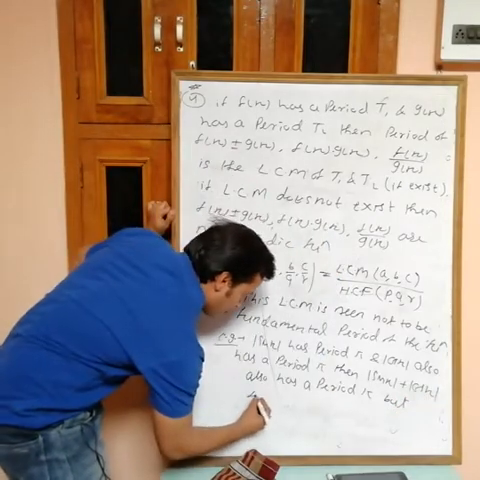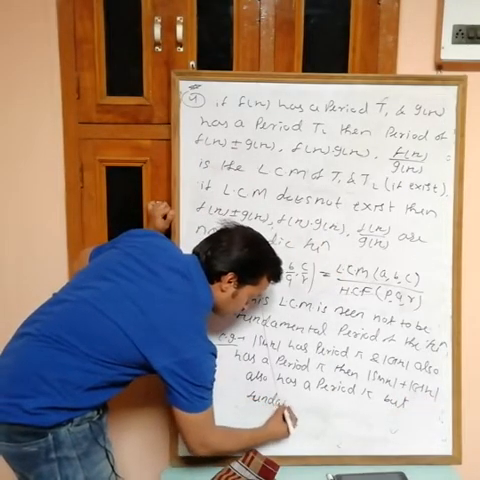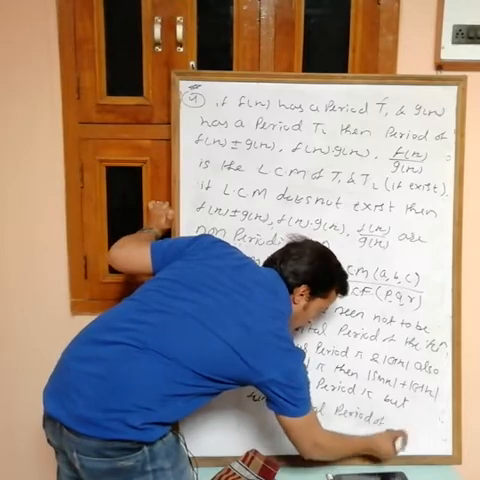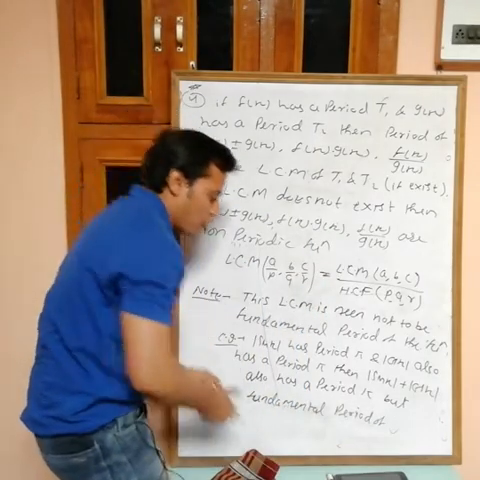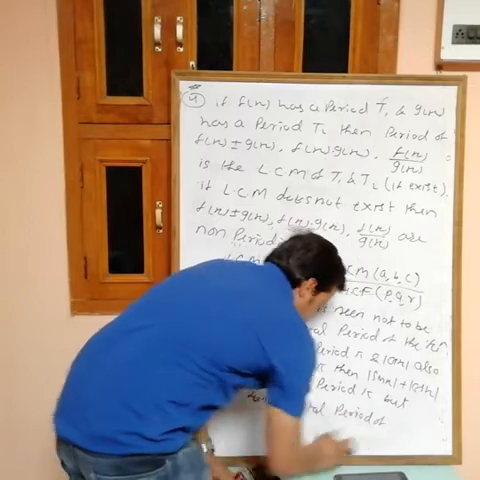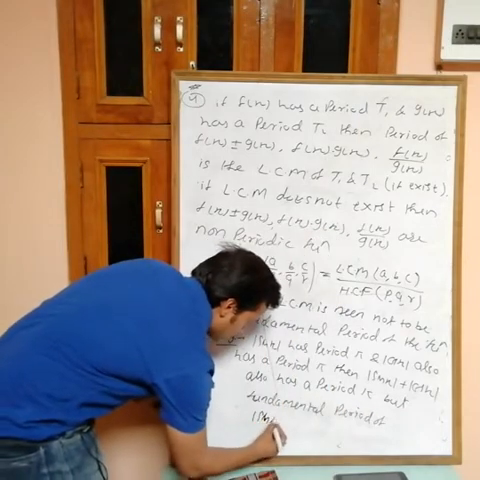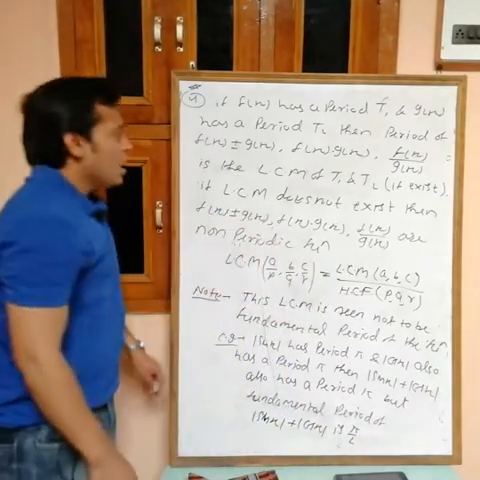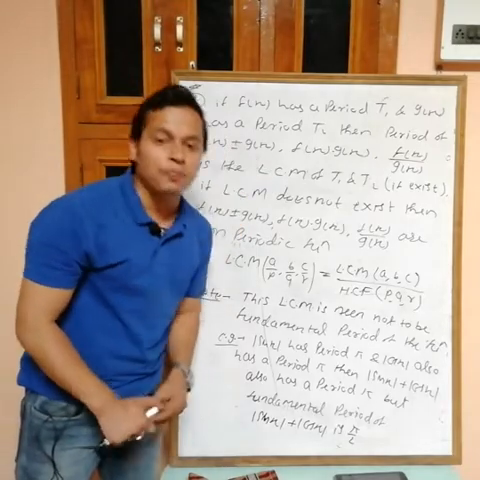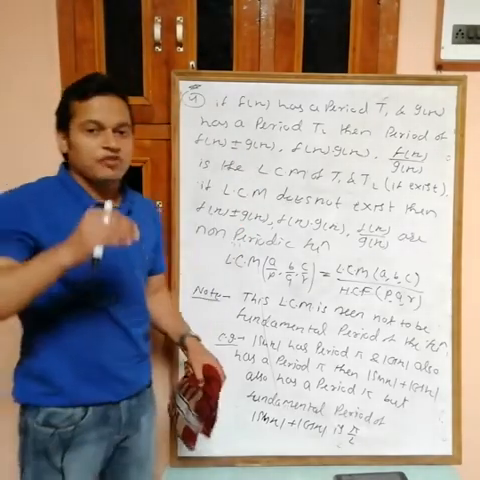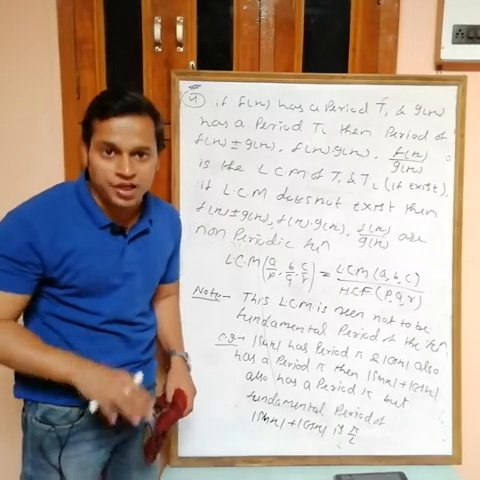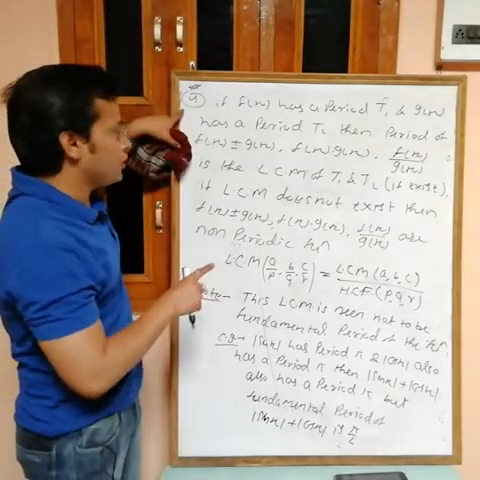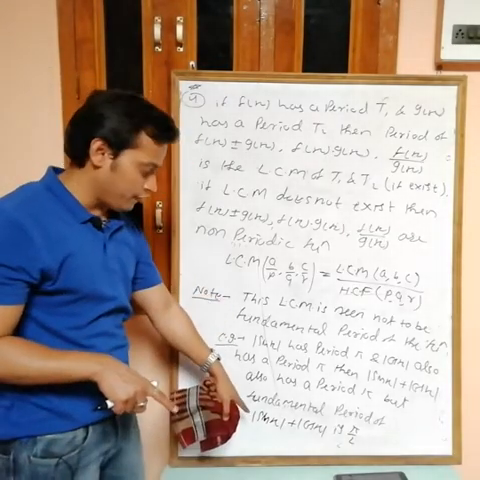But the fundamental period of mod sin x plus mod cos x is pi by 2. How can I say that the fundamental period is pi by 2? I can prove it. Actually, the fundamental period is the least possible value of t such that f(x) plus t equals f(x). I have to prove now that the fundamental period is pi by 2.